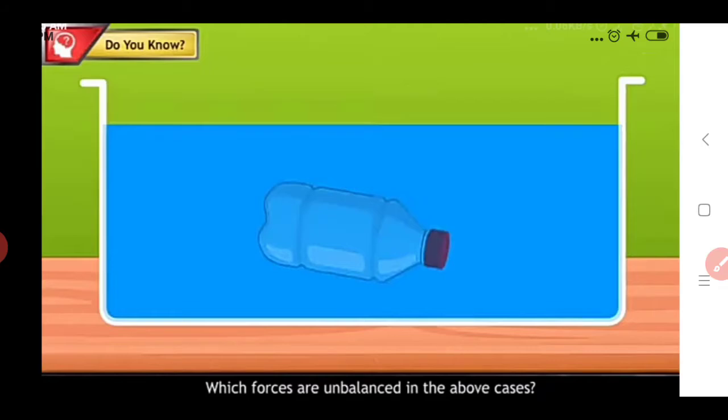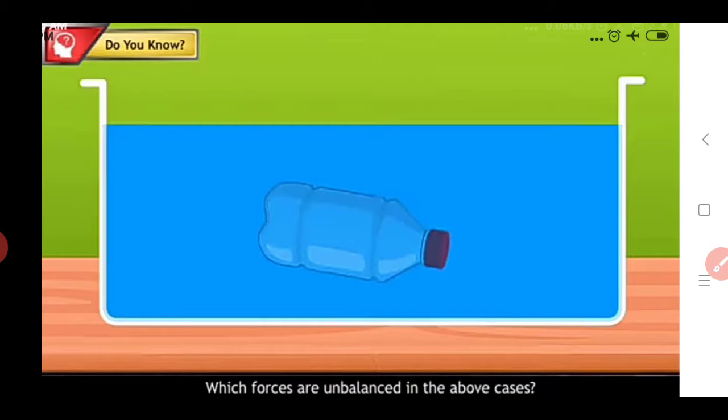In the first and second conditions, the magnitude of the buoyant force and the weight is unequal, so the gravitational force and buoyant force have unequal magnitude for the first two conditions.